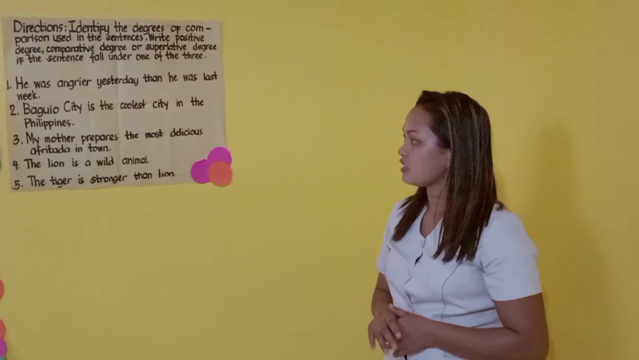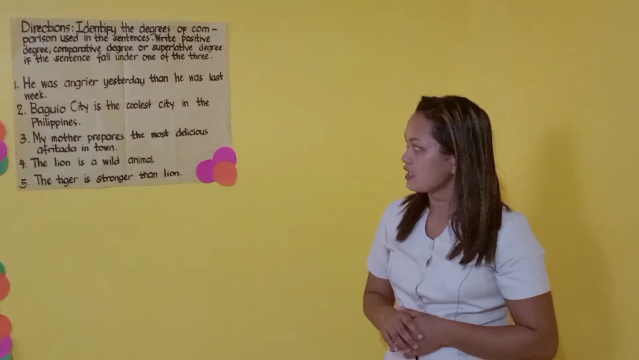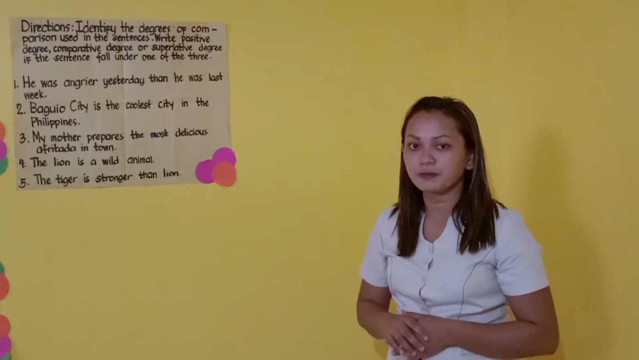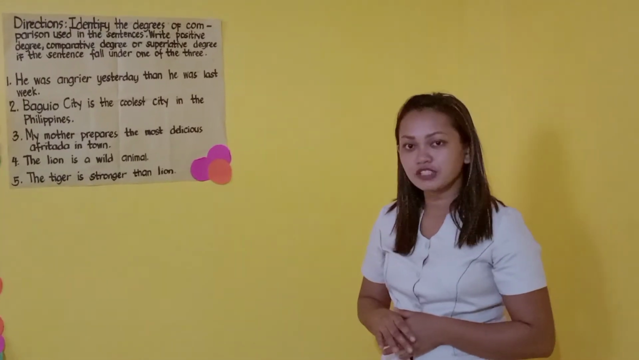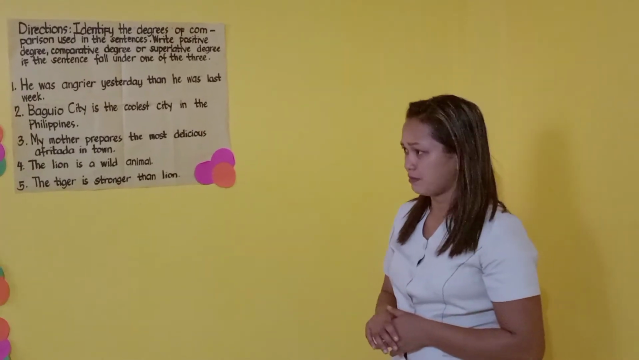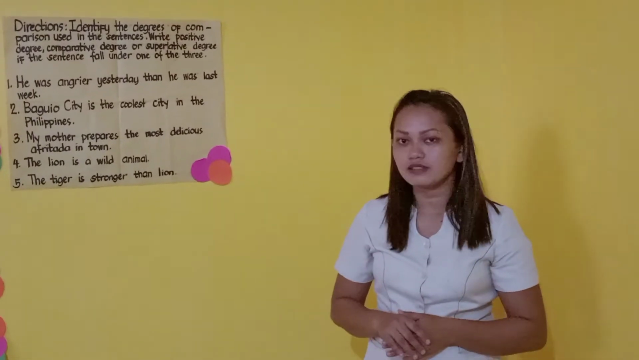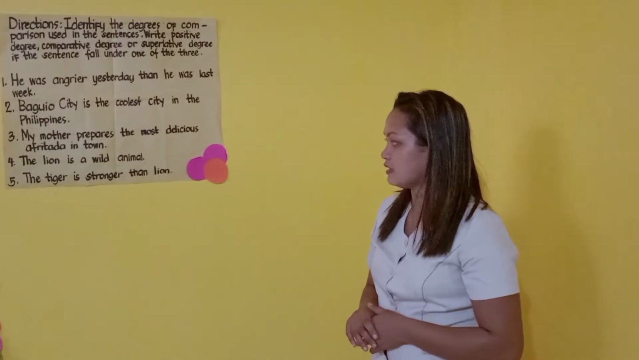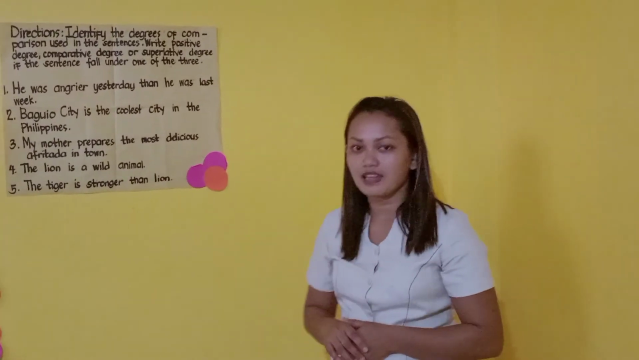First sentence, he was angrier yesterday than he was last week. Number 2, Baguio City is the coolest city in the Philippines. Number 3, my mother prepares the most delicious afritada in town. Number 4, the lion is a wild animal. Number 5, the tiger is stronger than the lion. I will give you 1 minute. Let's check.